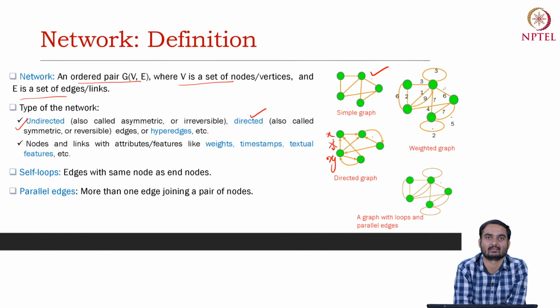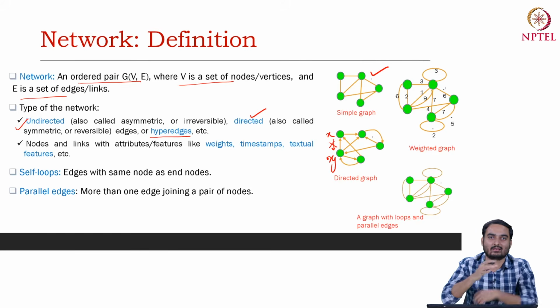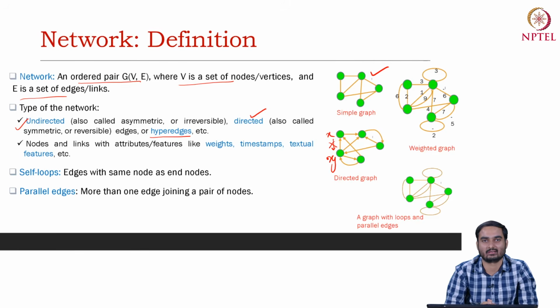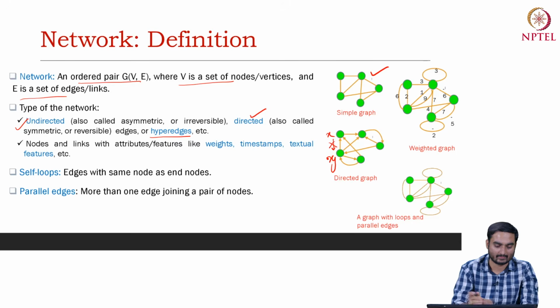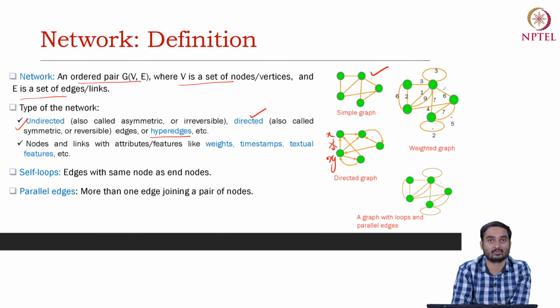Twitter in this case is a complex system, or Facebook in this case is a complex system. You can even think of something called a hyperedge. This is an even broader version, a kind of generic way of defining a network. We will discuss what a hyperedge and a hypergraph are later. Nodes and edges can have attributes, as I mentioned earlier. Edges can also have weights.